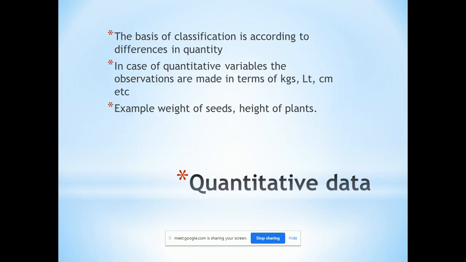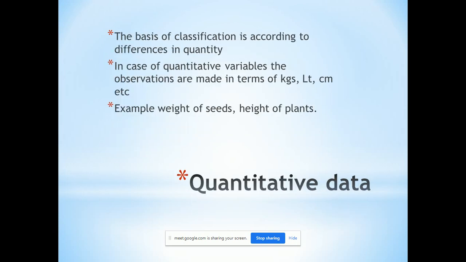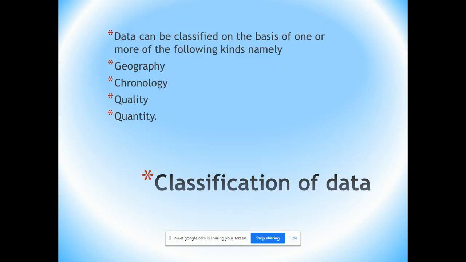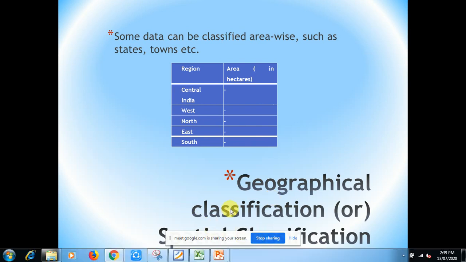Also, we had studied the different types of classification of data, that is quantitative data, qualitative data. First, geographical classification, or spatial classification.